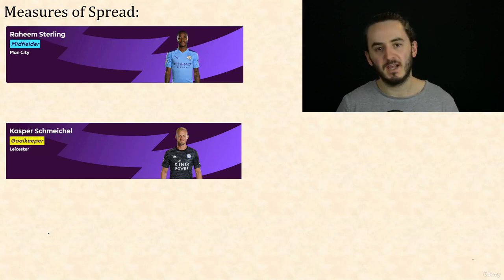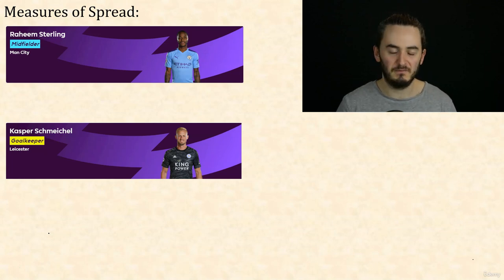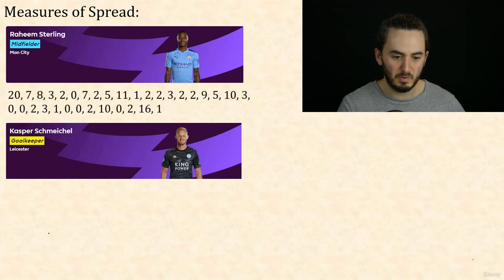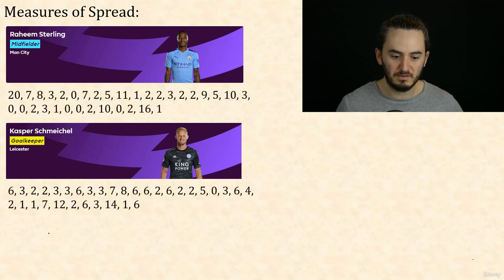If they score a goal, they get points. If they get sent off, they lose points, that sort of thing. So I've picked two players here, Raheem Sterling and Kasper Schmeichel, both of whom had decent seasons. So here are the points they got through the 33 games that we've had so far this season.